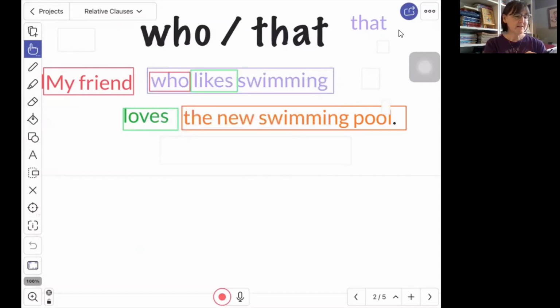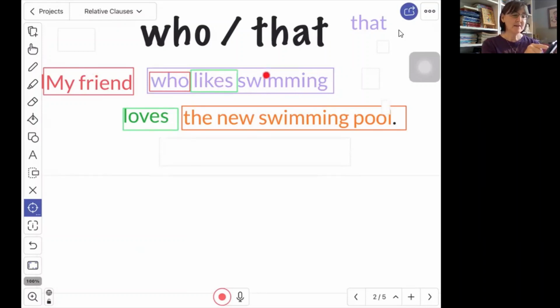Okay, so that is our first sentence. My friend who likes swimming loves the new swimming pool. Again, the independent clause is my friend loves the new swimming pool. The dependent clause, or the relative clause, is who likes swimming. A group of words, subject, verb. It's giving us more information about this noun, so it's acting like an adjective, answering the question, which friend?